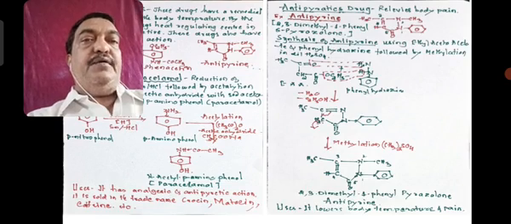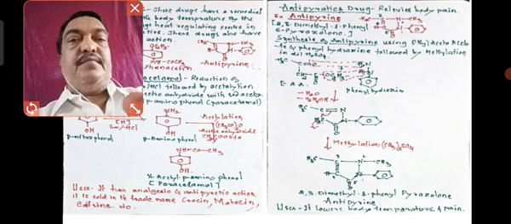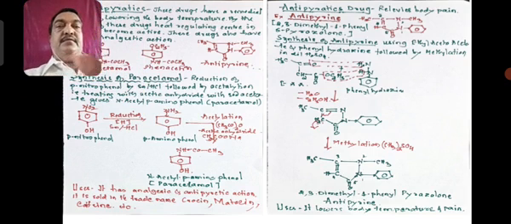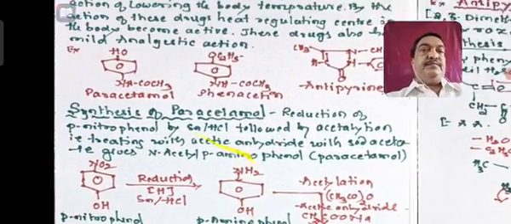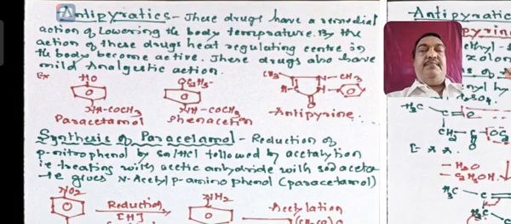what we made last time is this one, antipyretic. So antipyretic drugs are used to lower the body temperature. Whenever the fever is there, antipyretics are generally used.